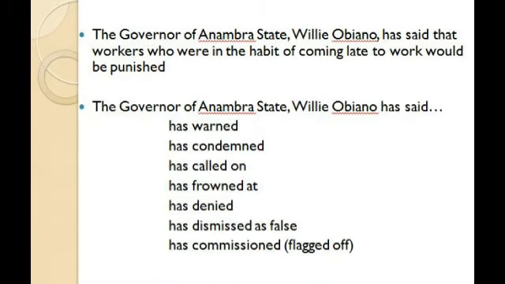The governor of Anambra State, Willie Obiano, has said that workers who were in the habit of coming late to work would be punished. Now, look at the next paragraph. The governor of Anambra State, Willie Obiano, has said. Instead of saying has said that workers, you can replace it with has warned, has condemned, has called on, has frowned at, has denied, has dismissed as false, has commissioned or flagged off, as in flagging off a project or commissioning a completed work.